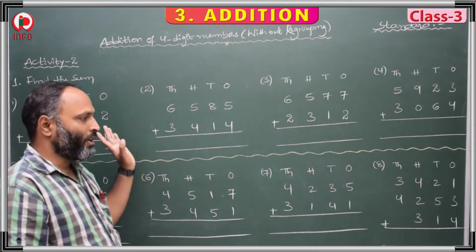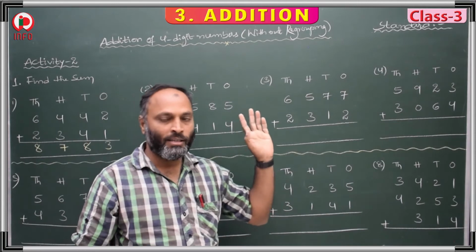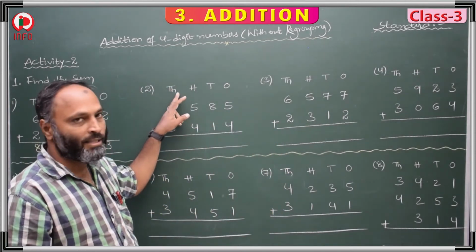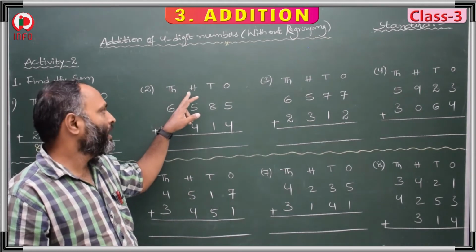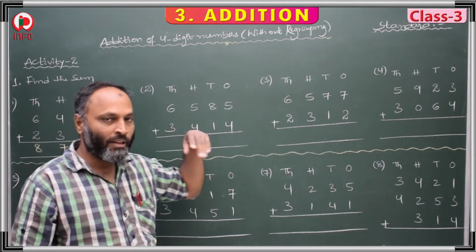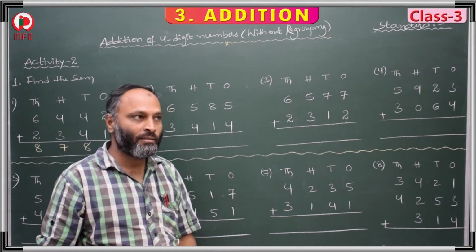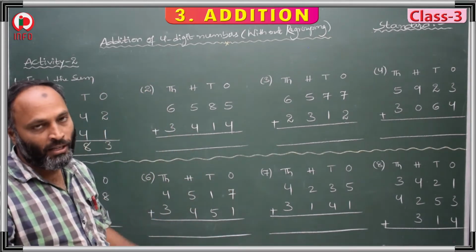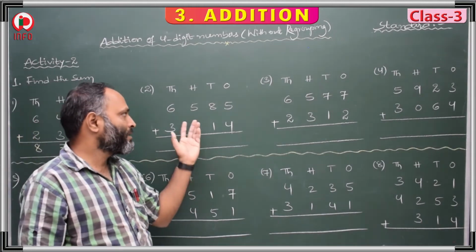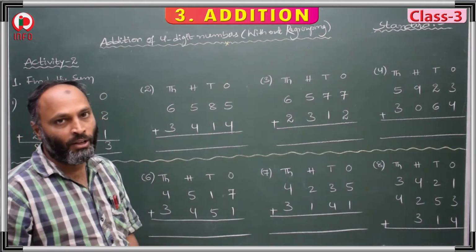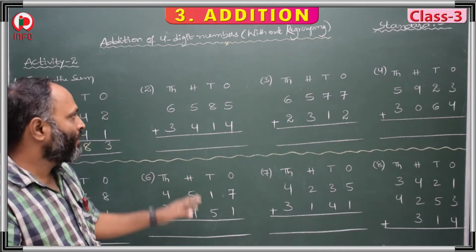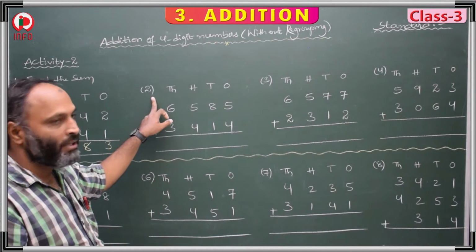Very easy. What we did in second class is the same here, but with one more place value. That is the thousands place value. Till 100 we did. Now we recapitulate up to 3-digit numbers also, and now we are going to discuss how to add 4-digit numbers. With an example, we explain how to add without regrouping. The same way we are going to do 8 questions, in our activity 2.